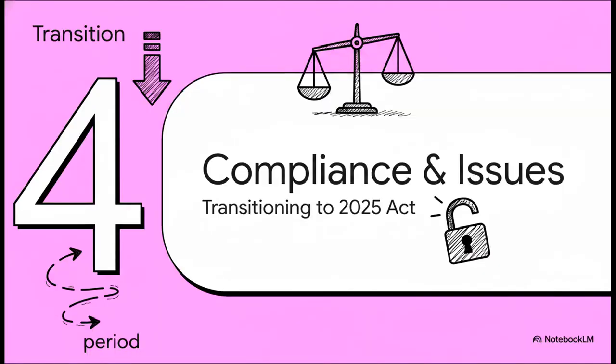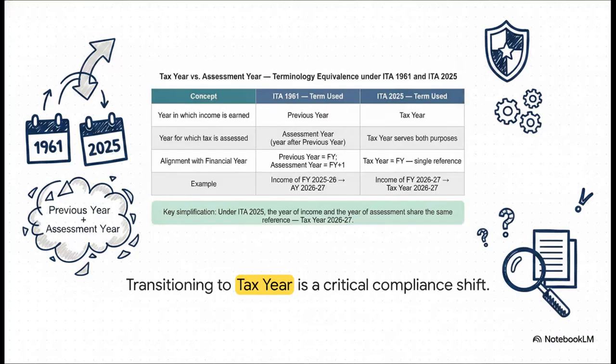Section 4. Compliance and common issues. Okay, this next part is a real game changer. Perhaps the most critical terminology shift you need to master involves the assessment period. As the official guidance notes and FAQs emphasize, the 2025 Act completely eliminates those confusing dual concepts of previous year and assessment year. Everything is now unified under one single, simple term, tax year. So, for example, the income earned in financial year 2026-27 is simply assessed for the tax year 2026-27. Much easier, right?